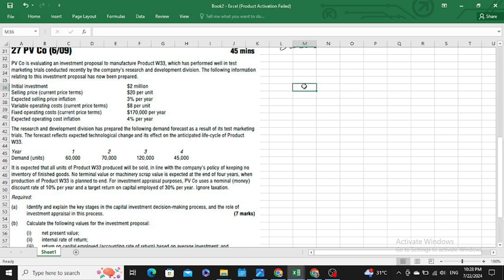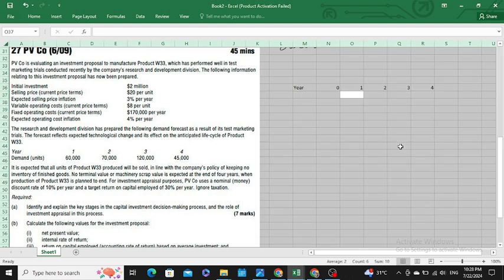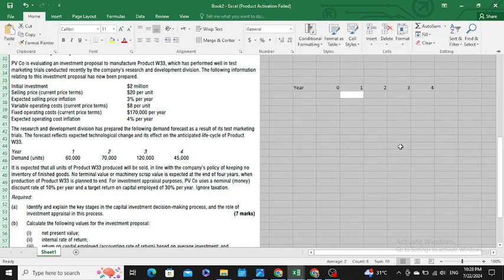As you know, you have to firstly draft the format. You have 4 years: year 0, year 1, year 2, year 3, and year 4. Before starting that, I share the page.